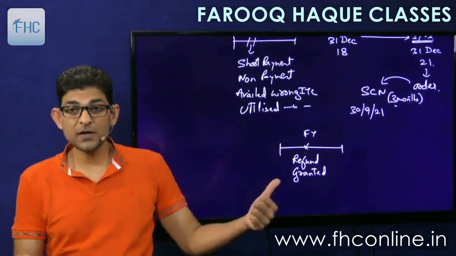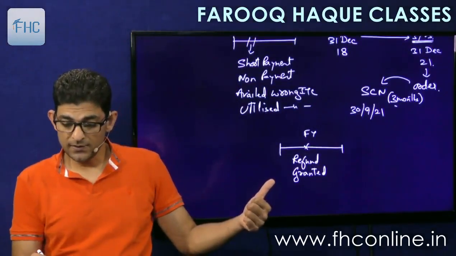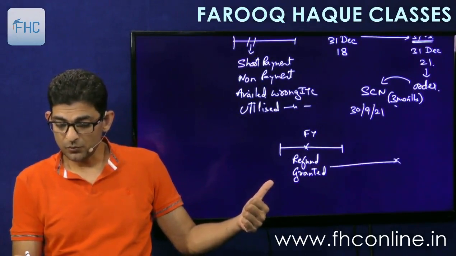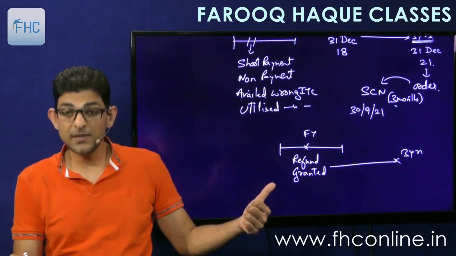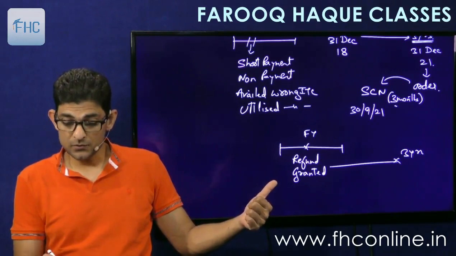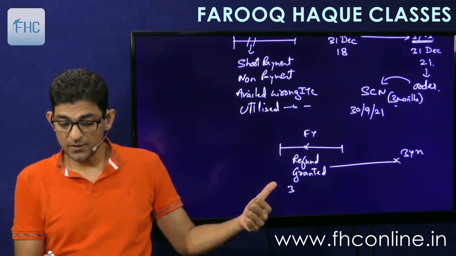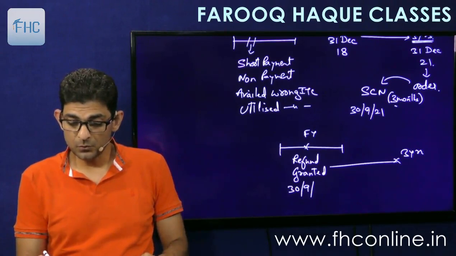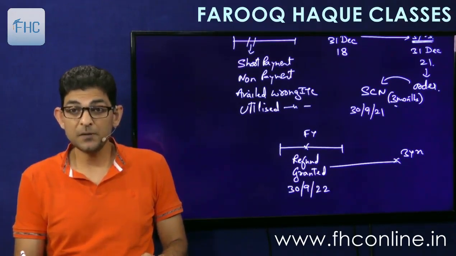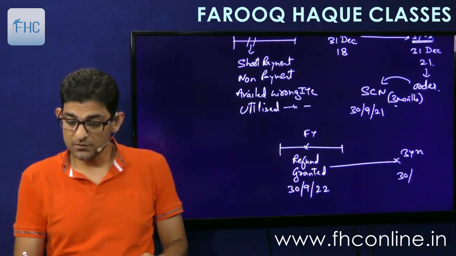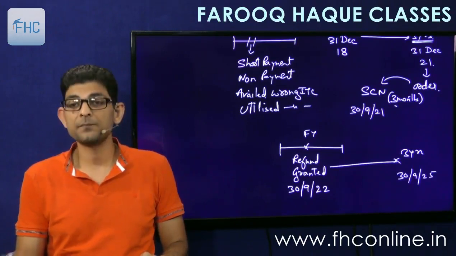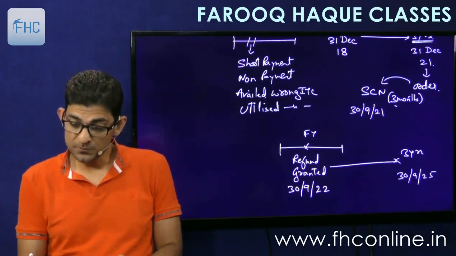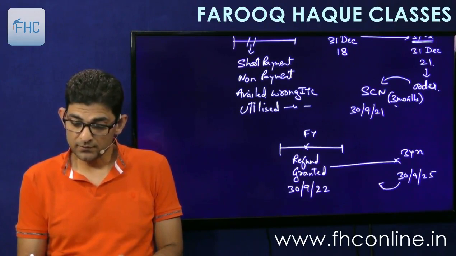So if the refund was granted here, then 3 years will start from the date of grant of refund. So suppose if the refund is granted on, say, 30th of September 22, 3 years will be counted from there. So 30th September 25.